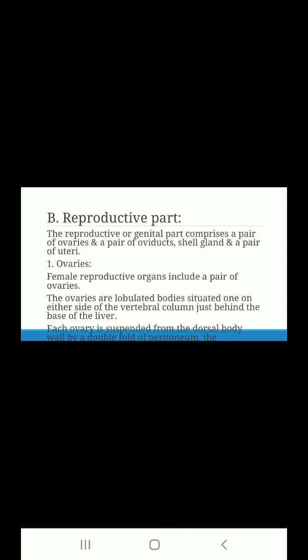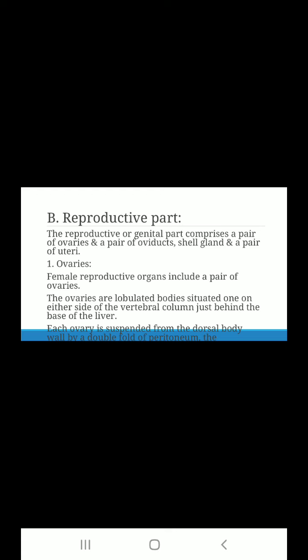After that, the next part of the female urinogenital system is the reproductive part. The reproductive or genital part comprises a pair of ovaries, a pair of oviducts, a shell gland and a pair of uteri. First are the ovaries. A pair of ovaries is present, which means two ovaries. The female reproductive organ is the ovary, and two are present.